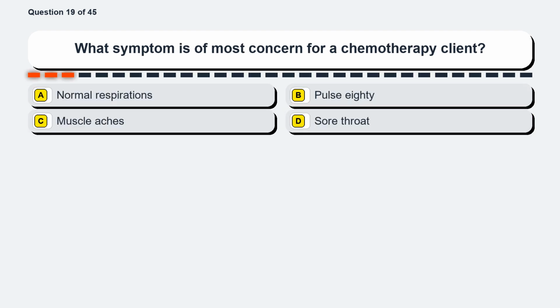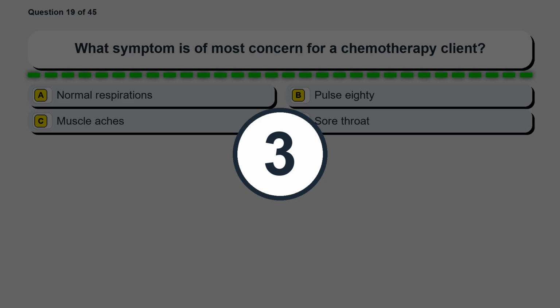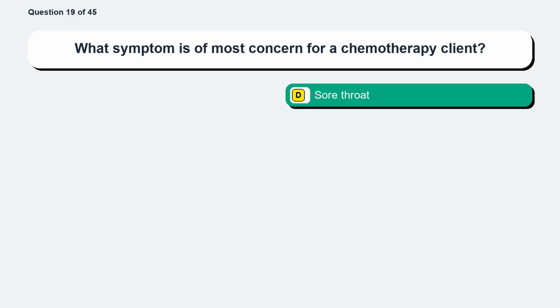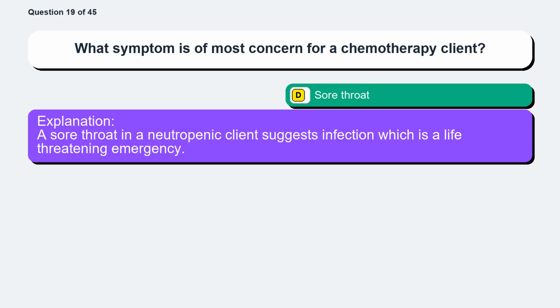Question 19. What symptom is of most concern for a chemotherapy client? Option A, normal respirations. Option B, a pulsating headache. Option C, muscle aches. Option D, sore throat. The correct answer is option D, sore throat. A sore throat in a neutropenic client suggests infection, which is a life-threatening emergency.